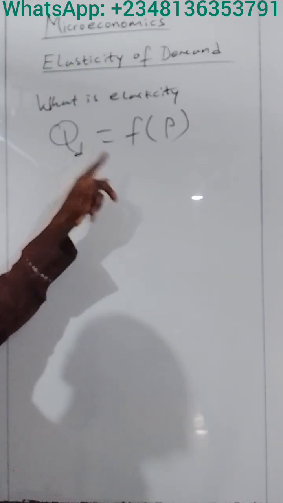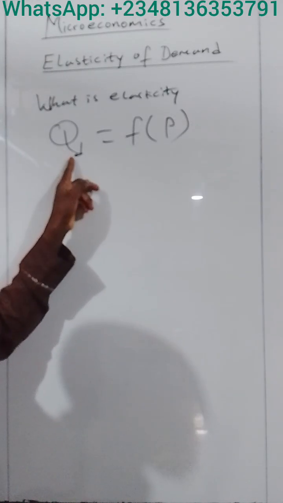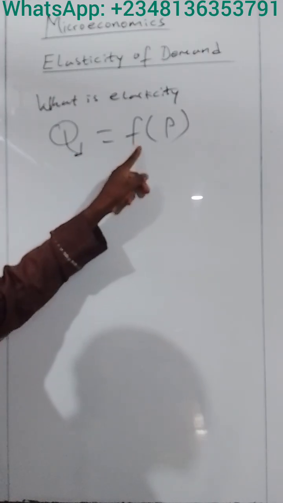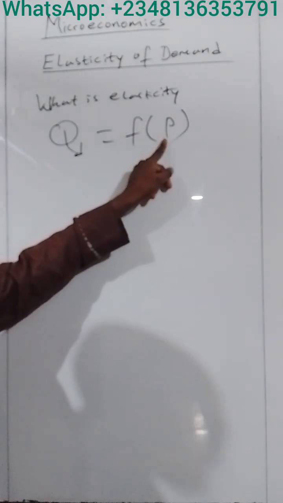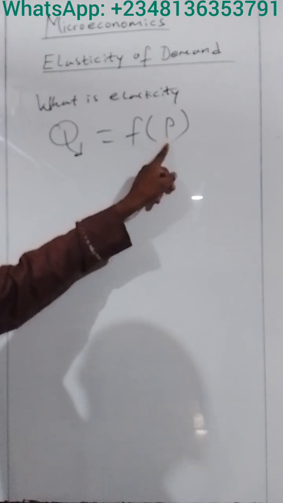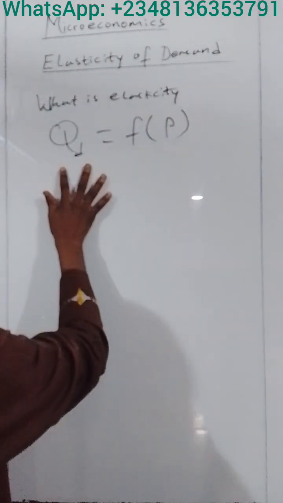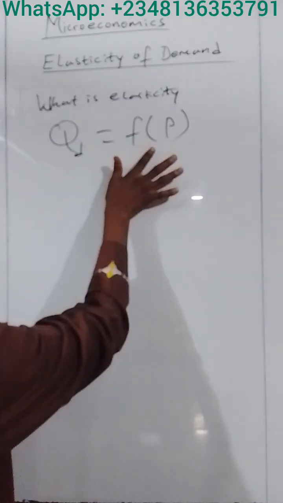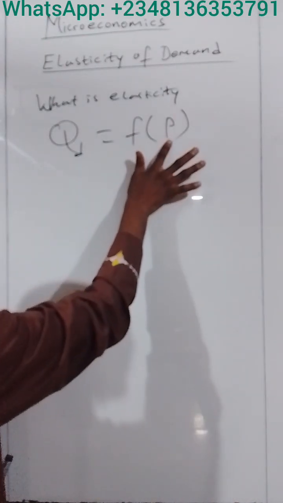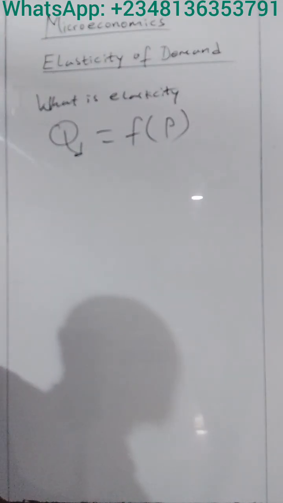Here we have the dependent variable, because the quantity demanded depends on the price, while the price here is the independent variable. In other words, the quantity demanded is expected to respond to changes in the price of the commodity.